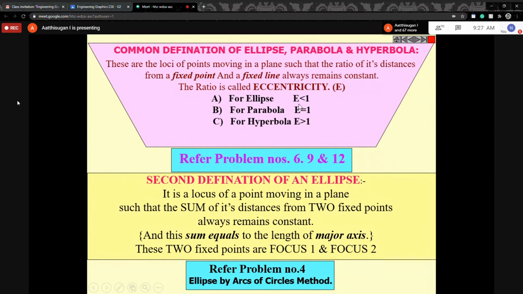Eccentricity value less than 1 means you are getting the shape of an ellipse. If the eccentricity value is equal to 1, the distance from the directrix to the vertex is equal to the vertex to the focus, which means you are getting a parabola. If the eccentricity value is greater than 1, you are getting a hyperbola. I'll come back to this clearly when solving the third question. Just know that condition: less than 1 is ellipse, equal to 1 is parabola, greater than 1 is hyperbola.